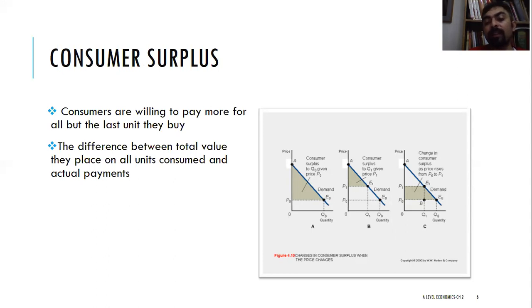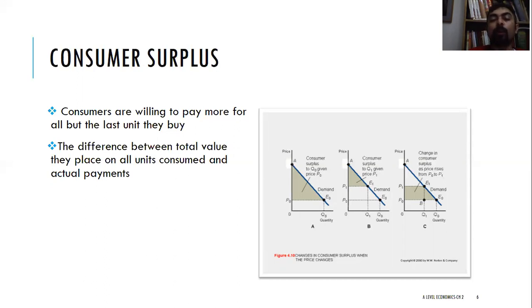Now you can see here in this curve, for the very first unit, the consumer is willing to pay a price as high as A, and then it would decline. But due to equilibrium, he is paying the price P naught. So the triangle E naught P naught A is the consumer surplus, meaning the consumer was willing to pay much higher prices for the first, second, third, and initial units, but actually he paid an average price of P naught. So actually he made a saving. That saving is called a consumer surplus.